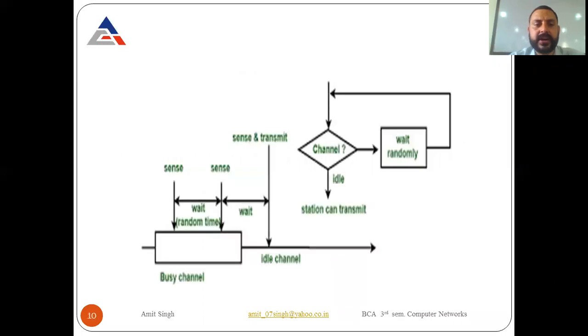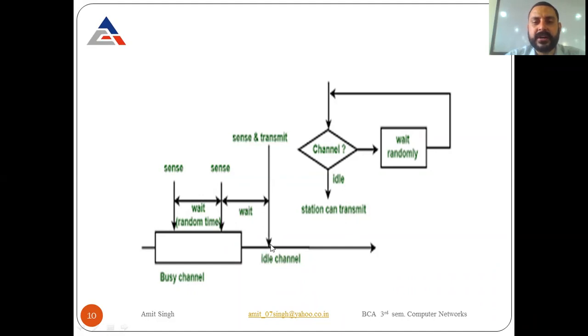And look at the diagram. Let's start with this. The channel is busy. It senses the channel at this point. If the channel is busy, then again it senses at this time. No continuous sensing is there. It waits a random amount, from this time to this time. After the random wait, it senses the channel. Again the channel is busy, so it again waits for a random amount of time and senses the channel at this point. Whenever it senses at this point, the channel is idle, so it simply transmits.